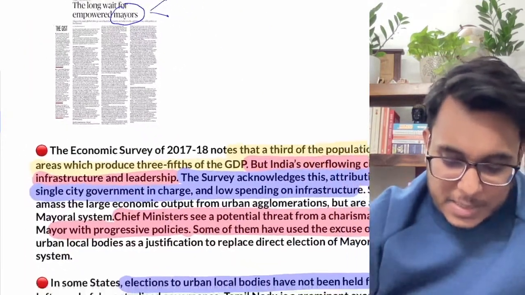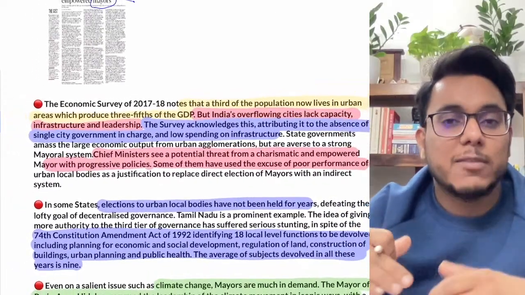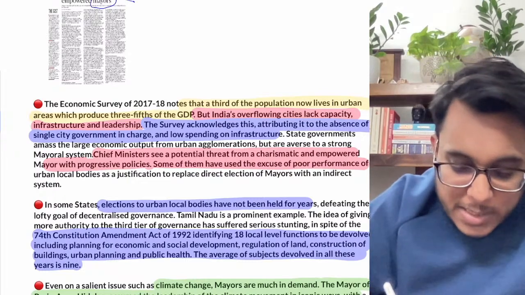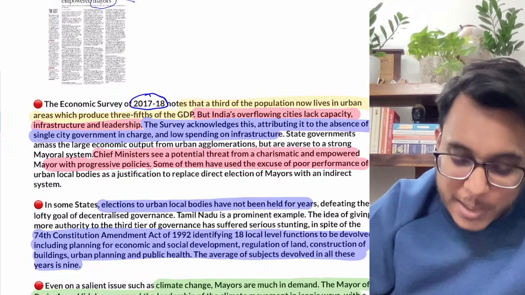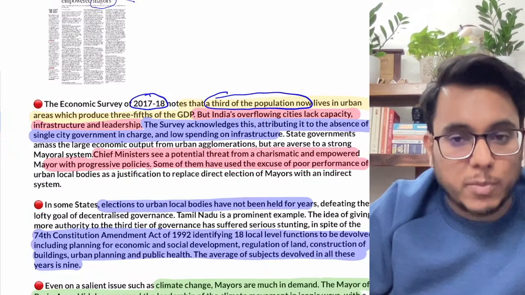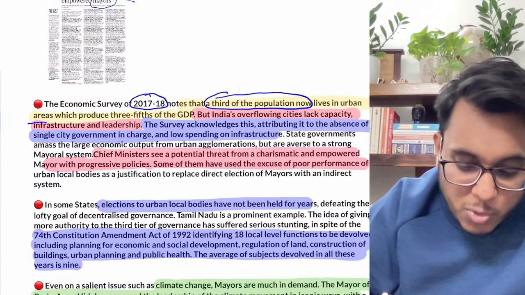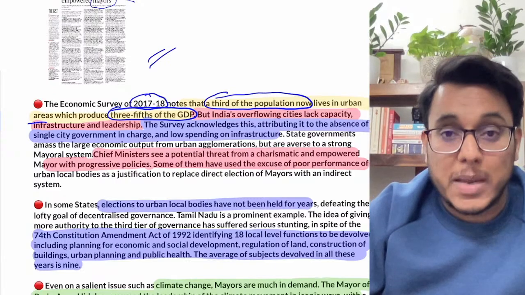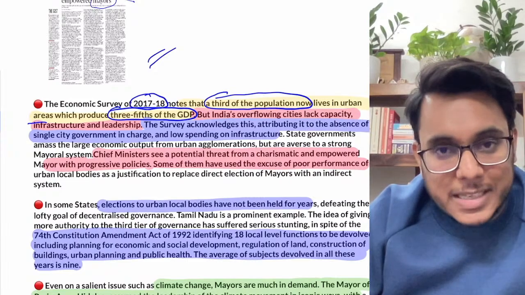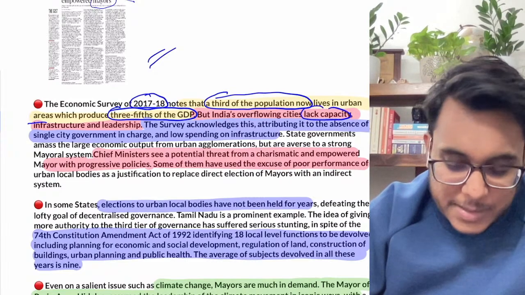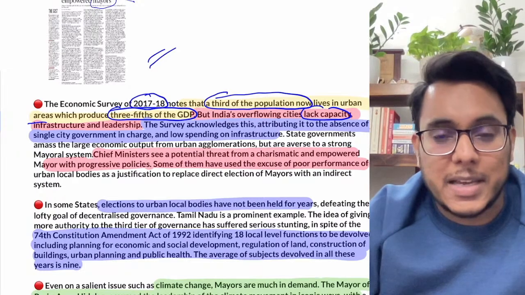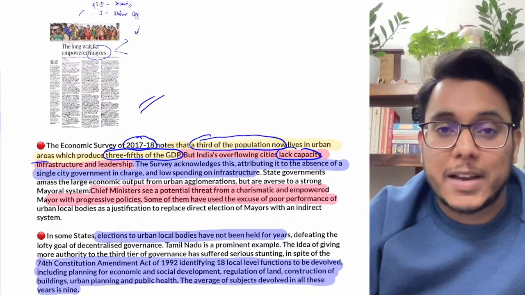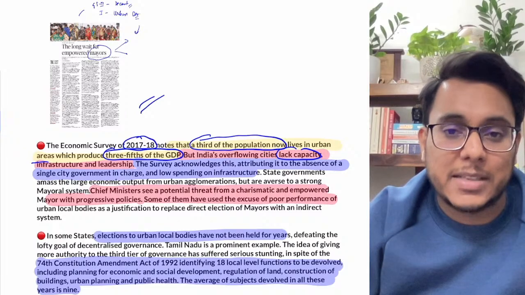Now see, the article provides that today our cities have become very big in population and in the economic role that they are playing. Even the Economic Survey of 2017-18 stated that today one third of the population, 33%, lives in urban areas, and they produce 3/5 of the GDP. So a very important role is being played by the urban centers. But today if we see the urban centers, they have a lack of capacity. Infrastructure is not effective there. Is it clear? Infrastructure is not there, basic amenities are not there, there is a problem of poor living conditions, sanitation, crime, all these things.